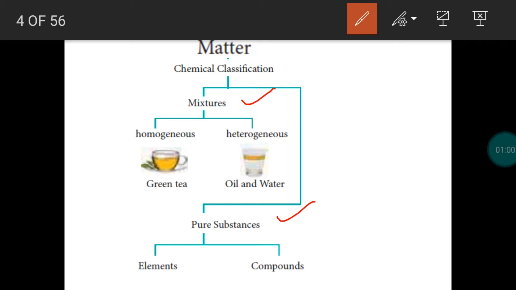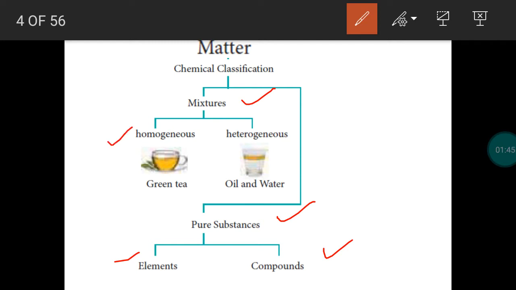Pure substances have definite properties. If you take any pure substance, it will have definite properties. Take water. Water is a pure substance. Ice melts at 0 degrees Celsius and water boils at 100 degrees Celsius. So pure substances have definite physical properties. Generally, elements and compounds are pure substances. Then what is a mixture? When pure substances are physically mixed, we get a mixture. Two or more pure substances physically mixed give a mixture. A mixture will not have a definite property.